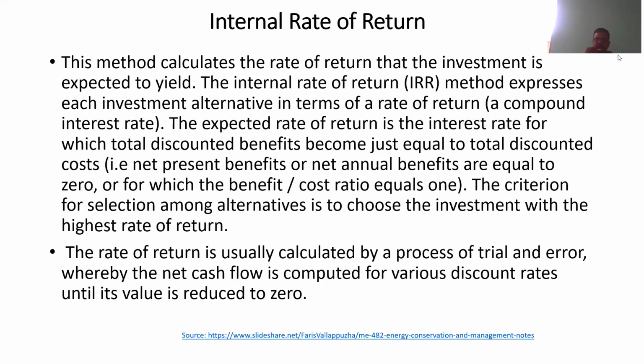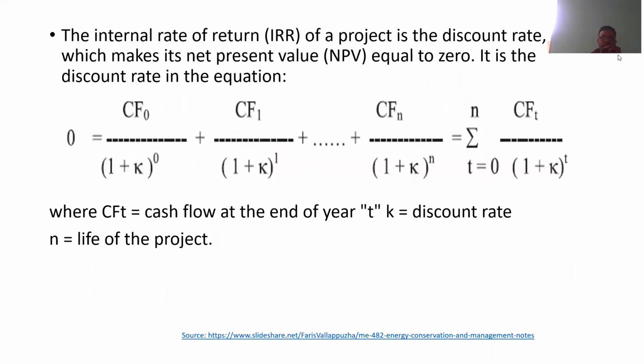The rate of return is usually calculated by a process of trial and error. There is no set formula whereby the net cash flow is computed for various discount rates until its value reduces to 0. So friends, there is no set formula. We are using the hit and trial method, and we compute for various discount rates until we get our rate of return on our investment. The internal rate of return of a project is the discount rate which makes its net present value, or NPV, which we will discuss later, equal to 0.